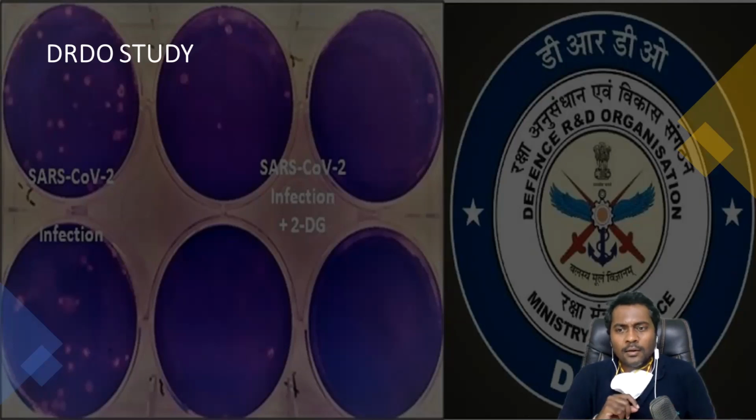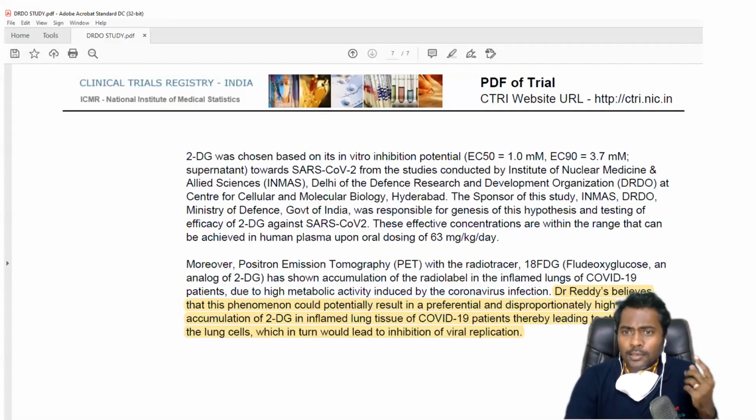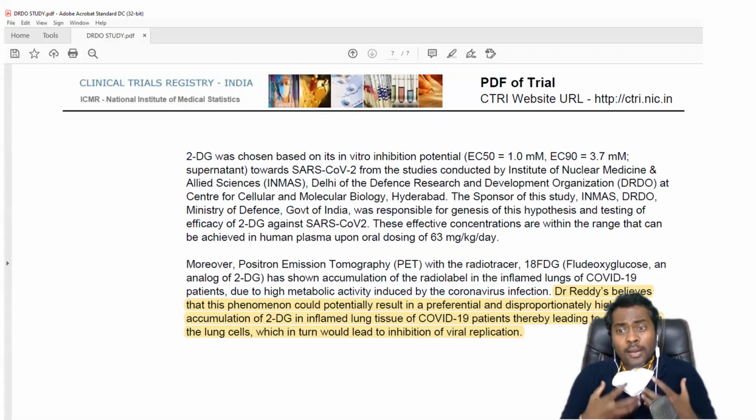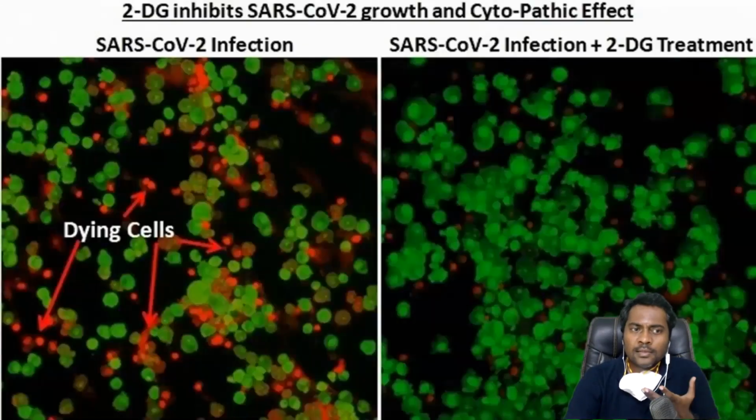So this significant study of DRDO, they took it to phase 2 studies, and they studied thoroughly, and they published the results in which they showed that this 2-DG was getting accumulated in highly infected lung tissues, and once it got accumulated, it stopped the viral replication significantly. And they showed that with this 2-DG addition, the viral cells were killed very fast. Basically the viral cells are devoid of the energy which is needed for their survival.